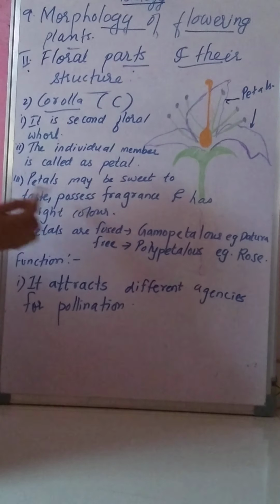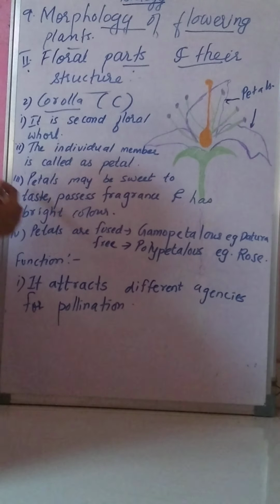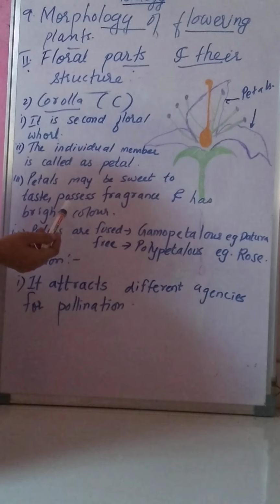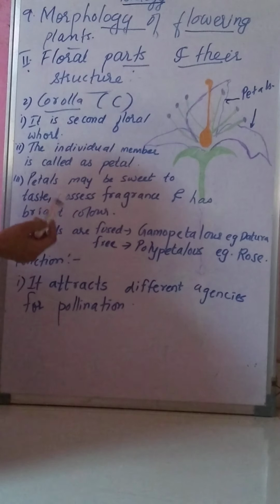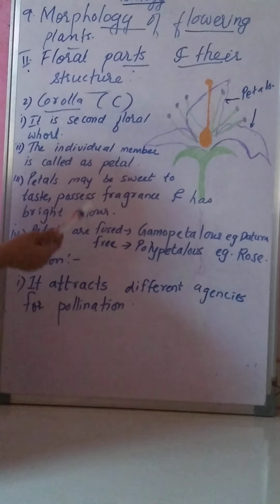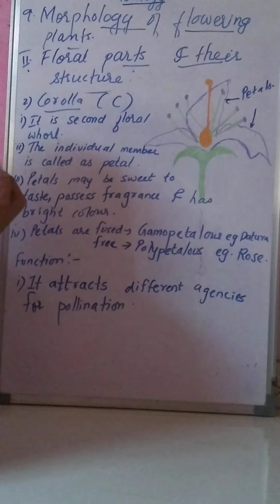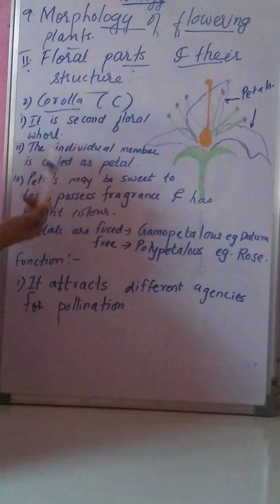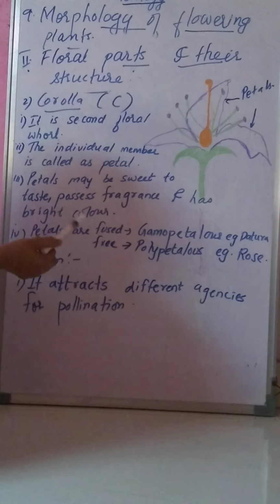This attracts the agencies for pollination. Agencies like biotic agency, for example living organisms. They attract living organisms, for example insects and birds, for pollination because of their taste, fragrance, odor and bright color.